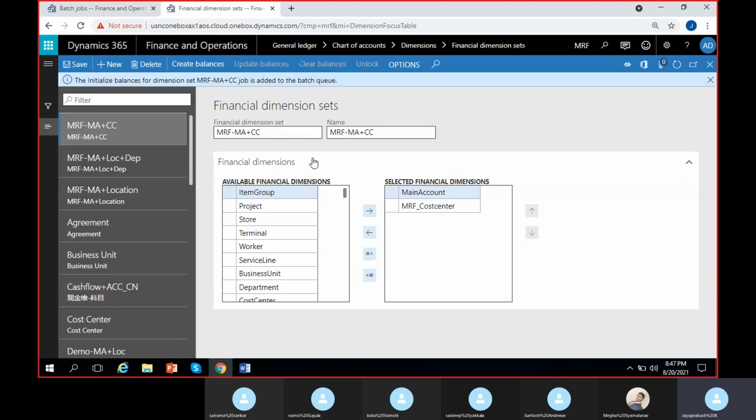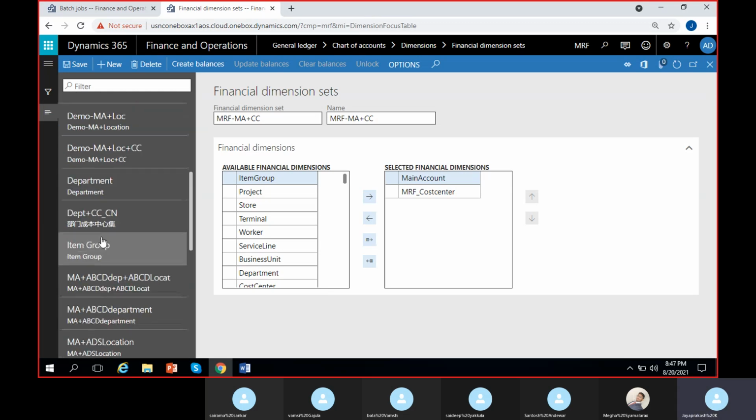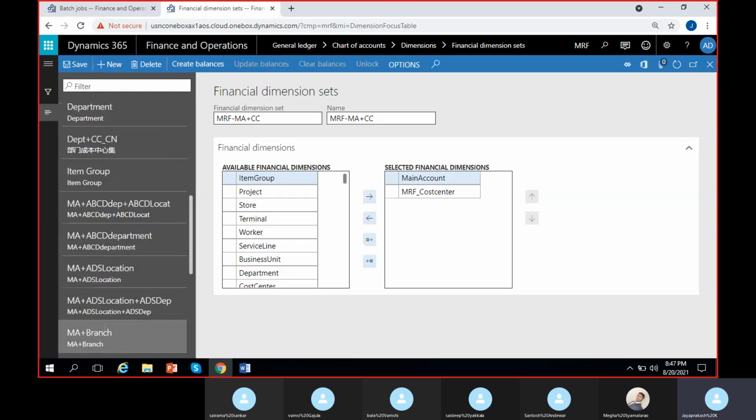By the time we will try to demonstrate the same in another legal entity, USMF, where I already have dimension sets. Okay. Or I'll go for another legal entity, this one ADS, where I have main account plus ADS location, main account plus ADS location plus ADS department. This one I have, right? So I'll go for it. In the other legal entity, I'll show you. Okay.